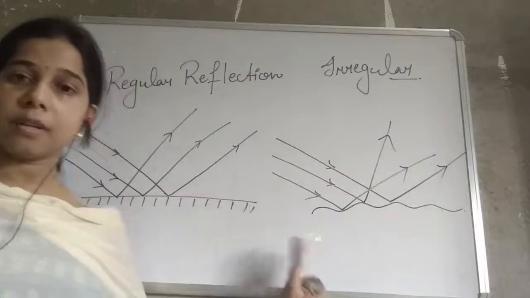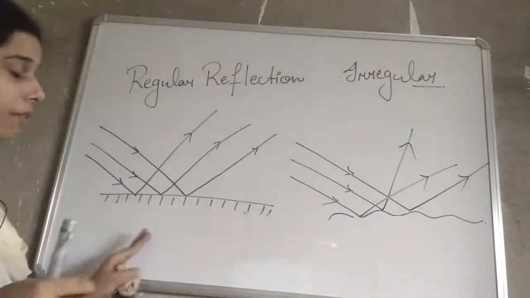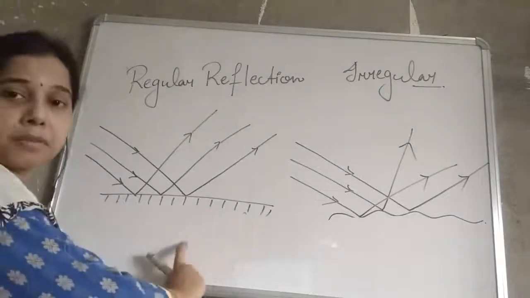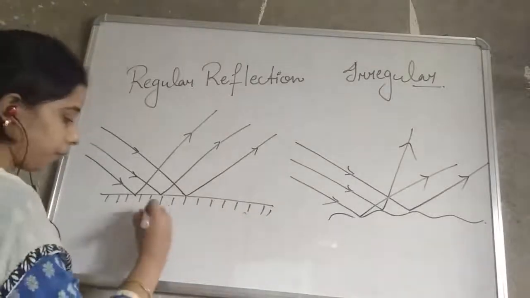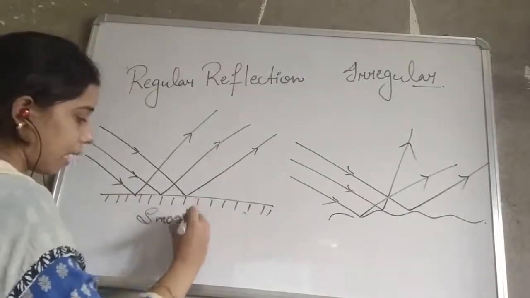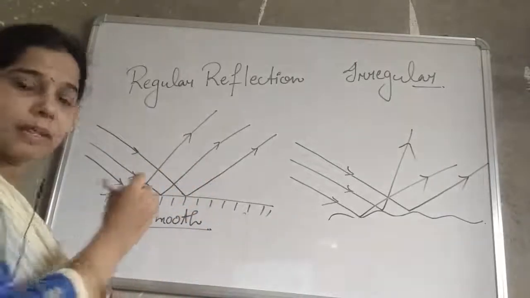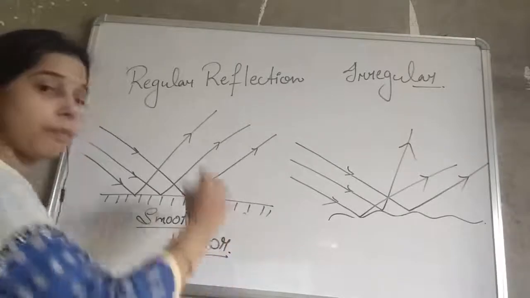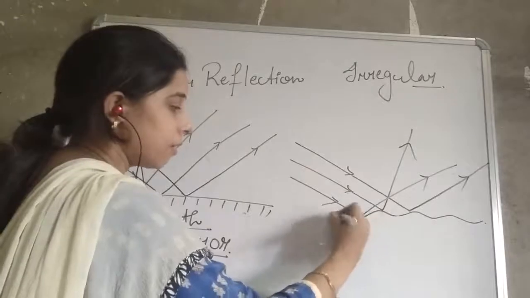Why is it so? Let me explain to you. You see here, student, when you see this picture, you will see that the surface of this object is smooth. So it has a smooth surface. Okay, you can take any example like that of the mirror. Here you will see the surface.